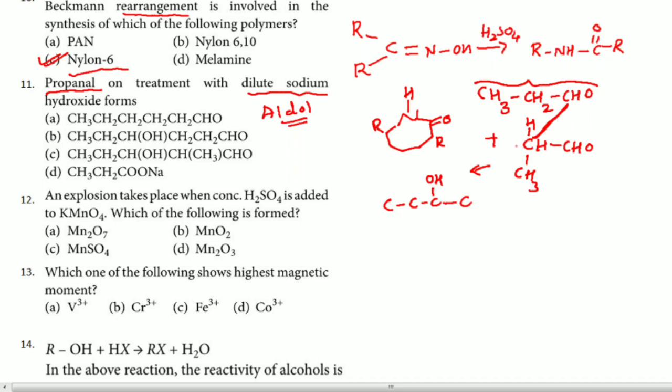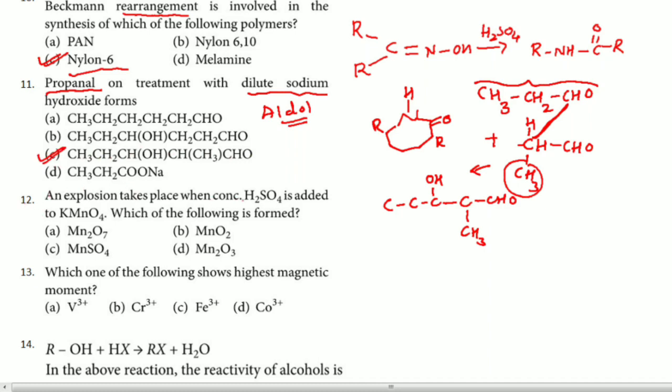Then this carbon is attached to this carbon, correct? So hence I have written C, and for this remember a CH3 group is attached. Then remember here it is CHO. So this type of compound is formed, which you can write as CH3, CH2, CHOH, CH, CH3, CHO. So the answer for this question is, remember, C. I hope you understood.